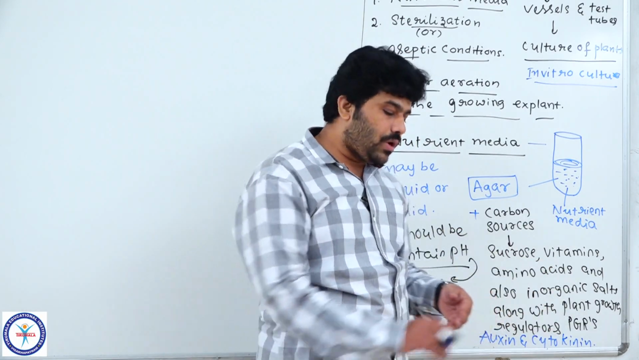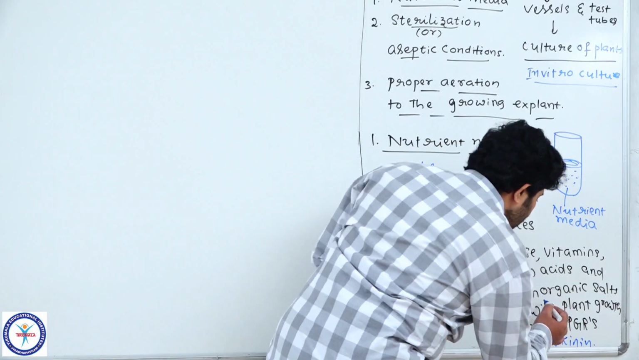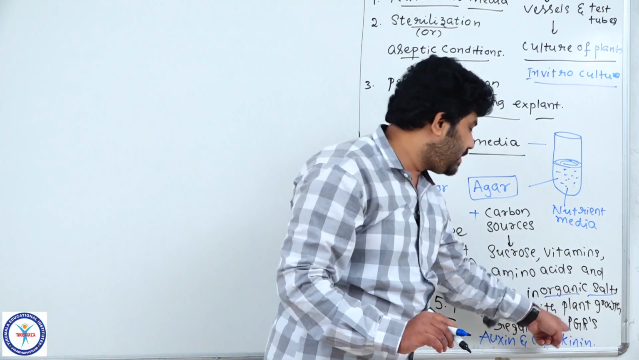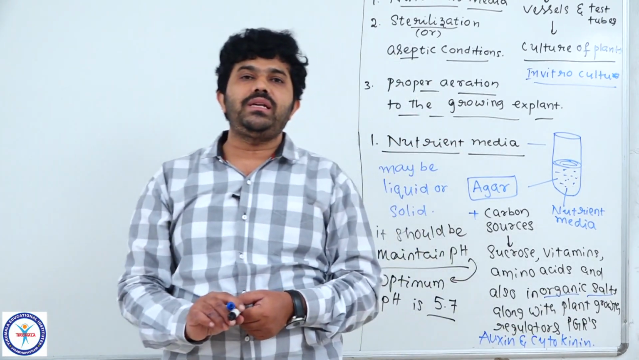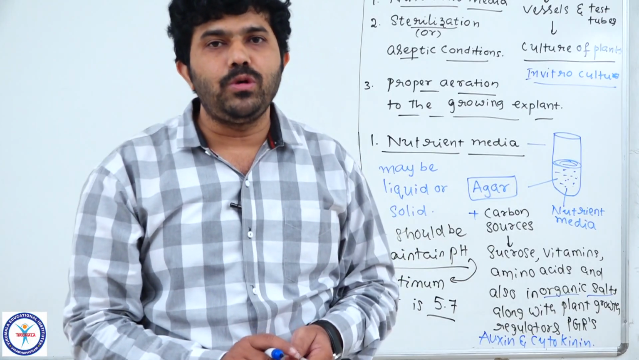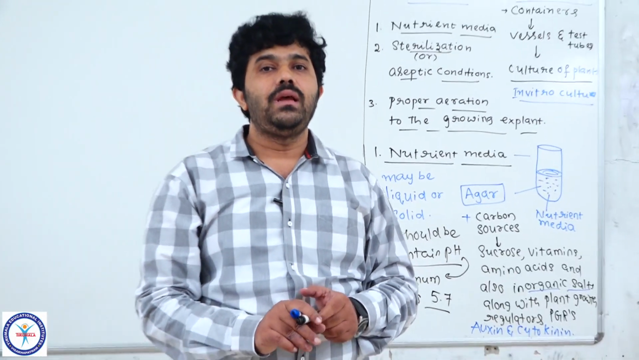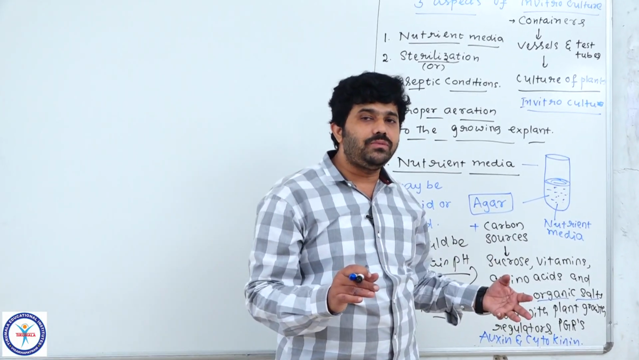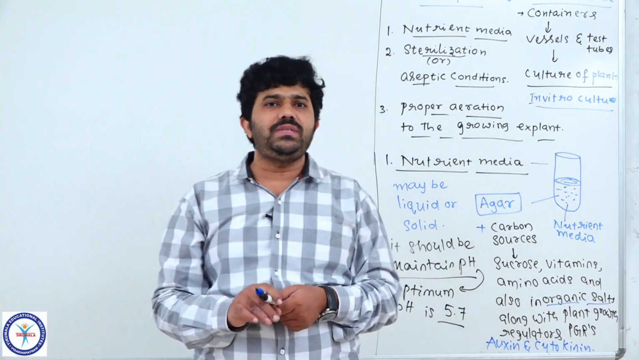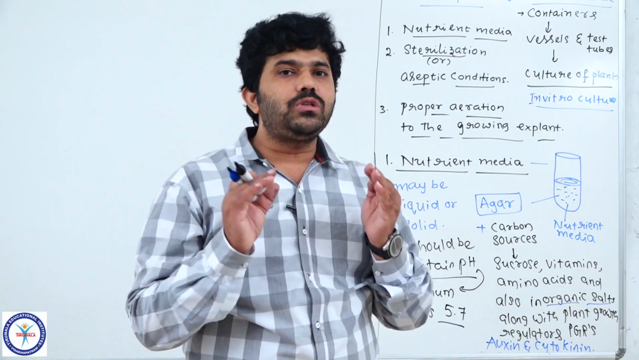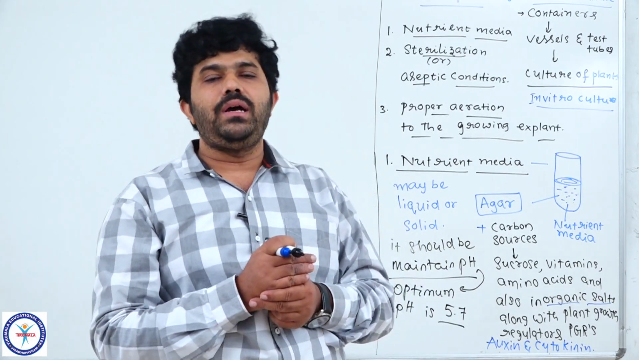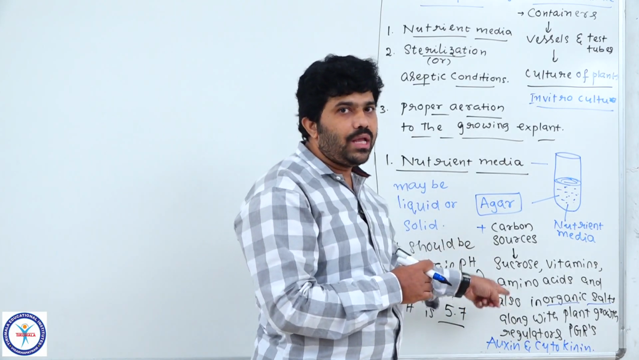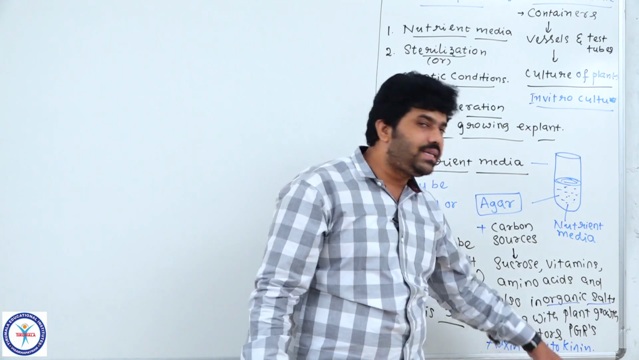Inorganic salts are also added, along with plant growth regulators or PGRs. Plant growth regulators are nothing but phytohormones or plant growth substances. Of the different kinds of hormones naturally available, mostly we use two kinds of phytohormones in the nutrient media for tissue culture: auxins and cytokinins.